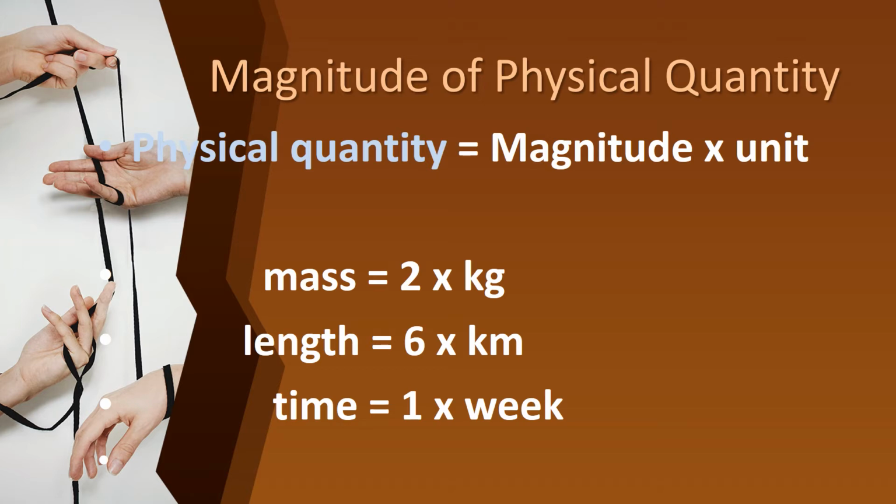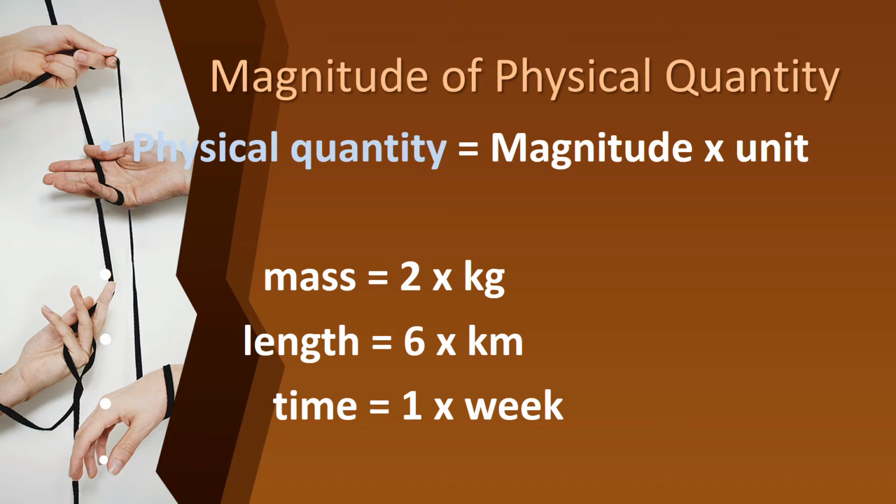If a football weighs 500 grams, then 500 is the magnitude and grams is the unit. Can you all understand, children?